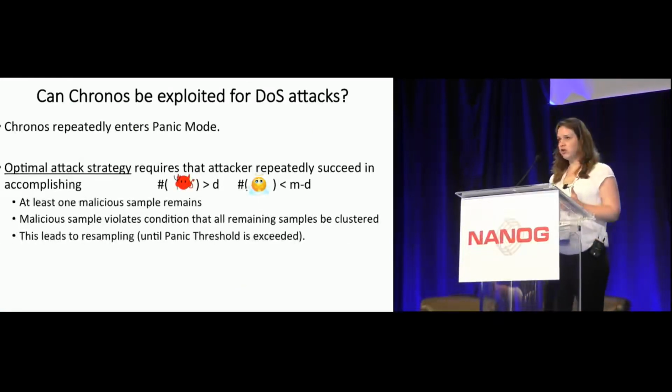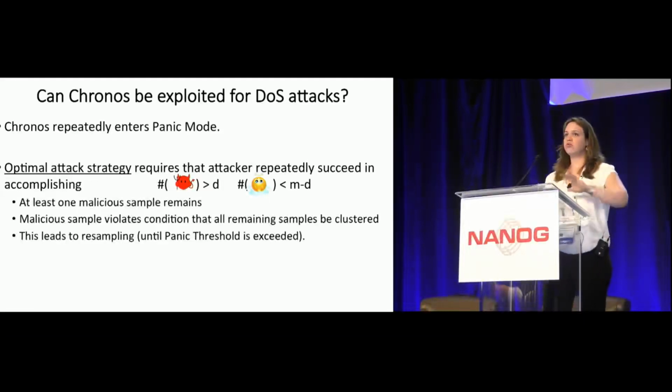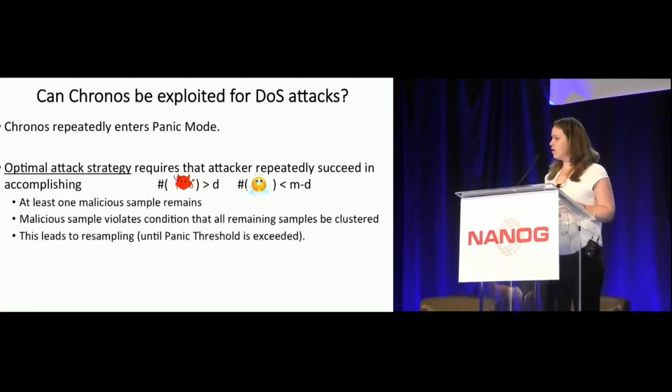The second strategy that I mentioned before was not to try to shift the client time, but to try to cause him to resample again and again and again, and move to panic mode where all the servers are queried. And maybe causing multiple panic modes for multiple Chronos servers can make a DDoS attack on the NTP servers.